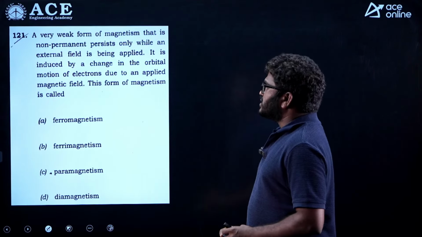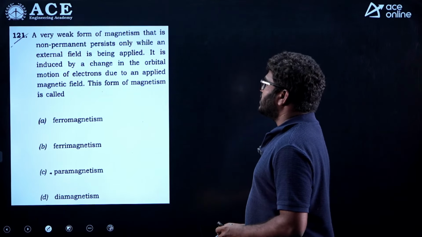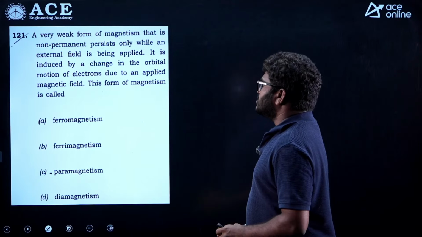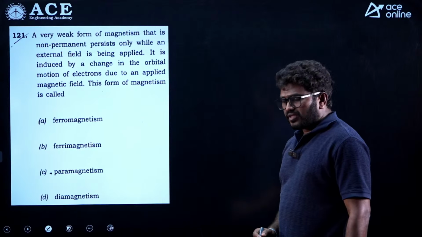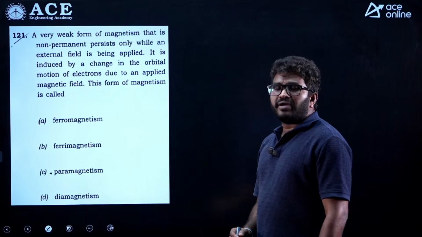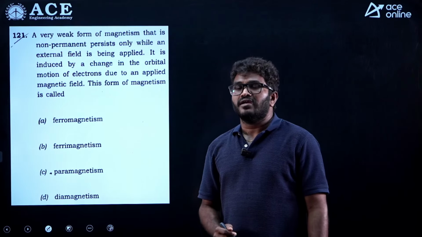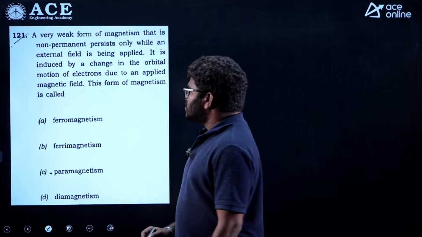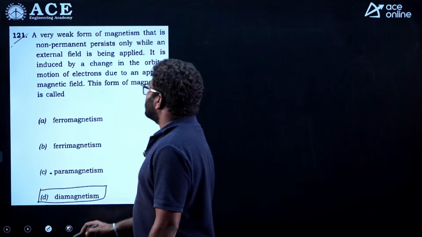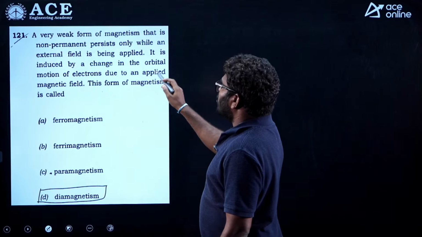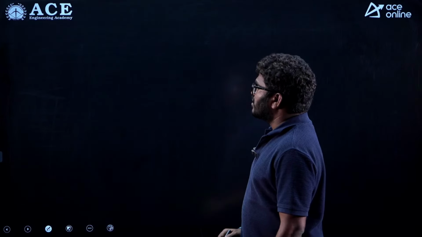Now next question: a very weak form of magnetism that is non-permanent, persists only while an external field is being applied. It is induced by a change in orbital motion of electrons. See, out of the 5 types, diamagnetic materials do not have permanent dipoles, they have induced dipoles. So directly go with the diamagnetic material. In diamagnetic material, now remember, orbital motion of electrons is present. So D is the correct answer.